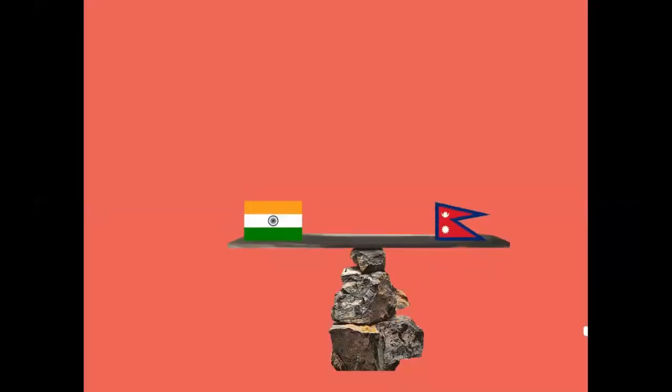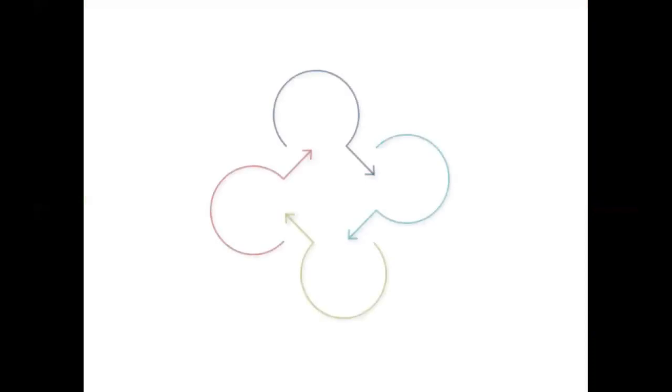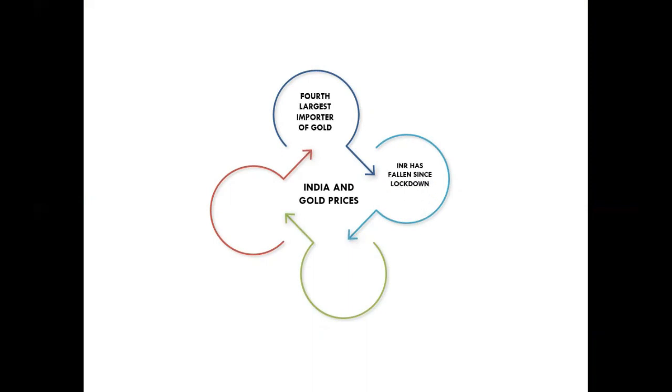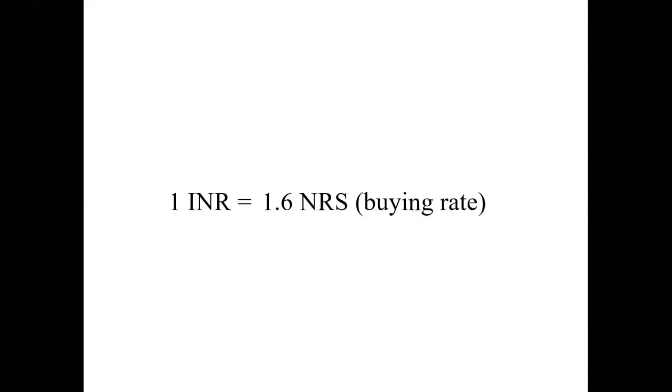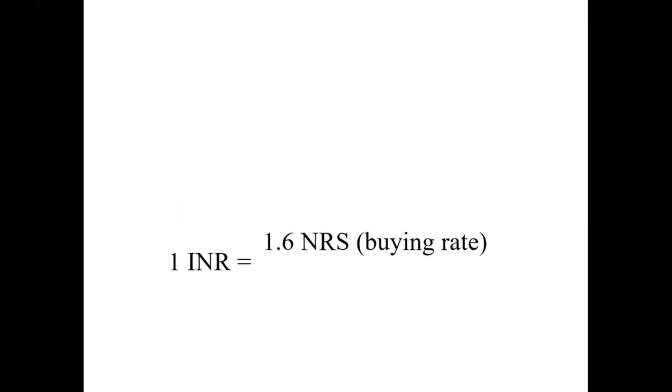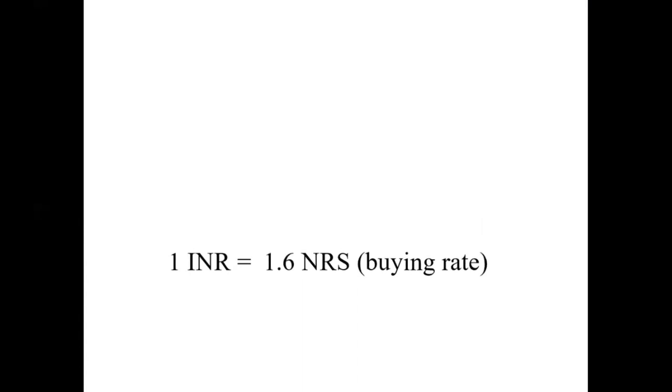Let's talk about our neighbors for a while. Yes, India. India is the 4th largest importer of gold, but the Indian rupee has fallen sharply since the lockdown. And such exchange rate fluctuations heavily impact the gold prices in India. It's because they have to pay more to get the same gold because the Indian currency has devalued. And that is why gold prices are rising in India. Now, how does this affect us? Well, it's because NRS is pegged with INR at 1 INR equals 1.6 NRS buying rate. So due to the fall in INR, the NRS has fallen as well. And the cycle for India is the same as the cycle in Nepal.